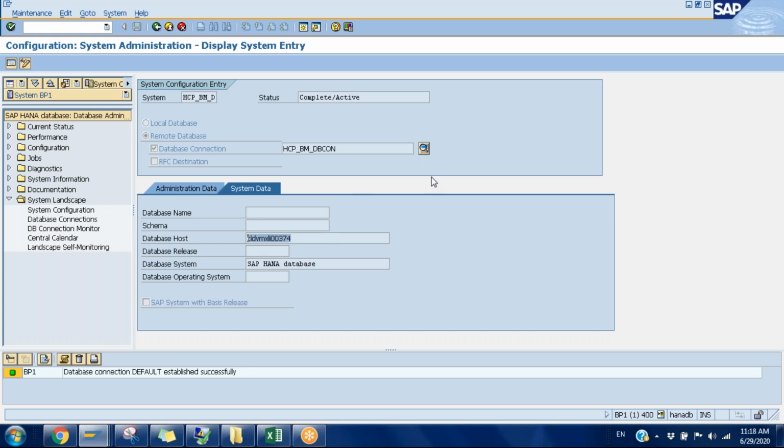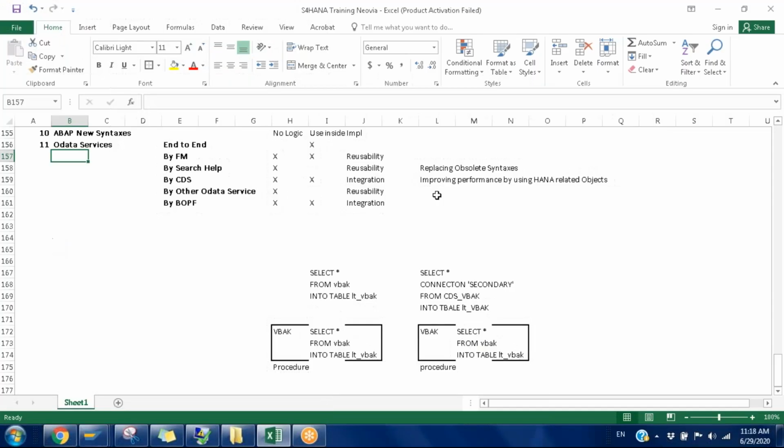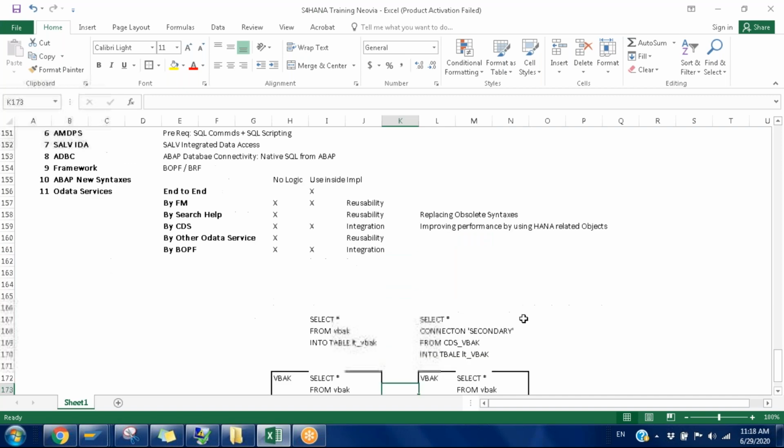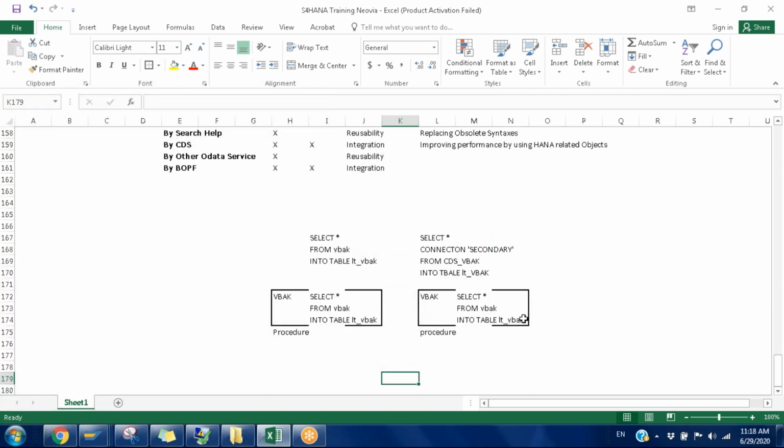Maybe we'll see how to see the objects at the DB level while connecting to the HANA database, during the first session or second session. Maybe we'll see it at the time of any queries from your end. We'll try to see that and address it. Your query, did you get something, or do you still have questions on that?